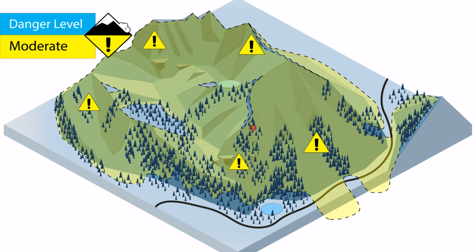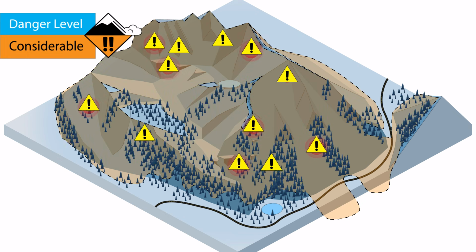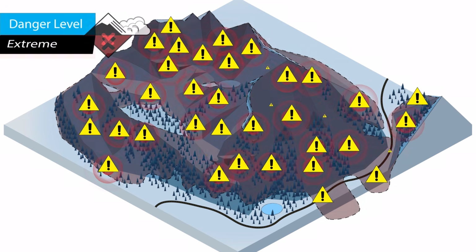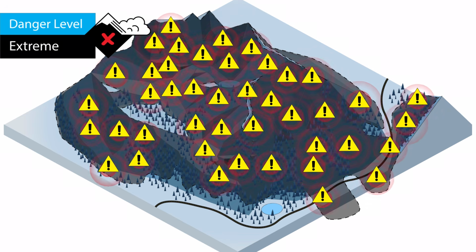Moderate danger means you need to have heightened caution and carefully evaluate or avoid areas in the terrain that are identified in that day's avalanche advisory. Under considerable danger, avoid avalanche terrain if you don't have the skills and experience to move through terrain carefully. Human-triggered avalanches are likely, and careful evaluation, route finding, and decision-making are essential. It is prudent to avoid avalanche terrain on high and extreme days regardless of your experience. Your safe options in the terrain become limited to non-existent.